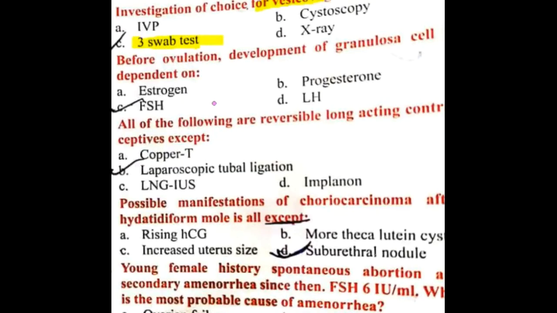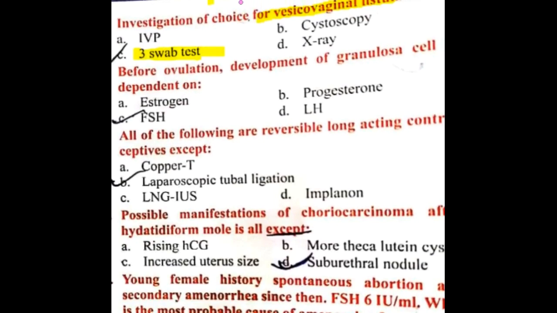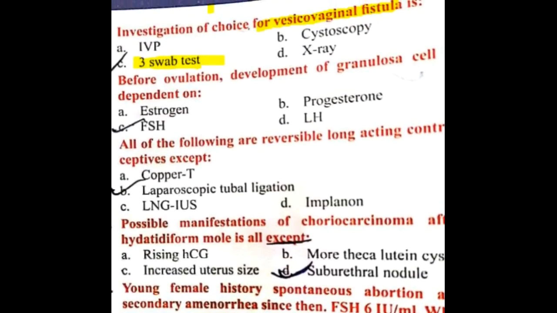The investigation of choice for vesico-vaginal fistula is the 3 swab test. Then next question: before ovulation, development of granulosa cell is dependent on follicle stimulating hormone. It is always dependent on follicle stimulating hormone.